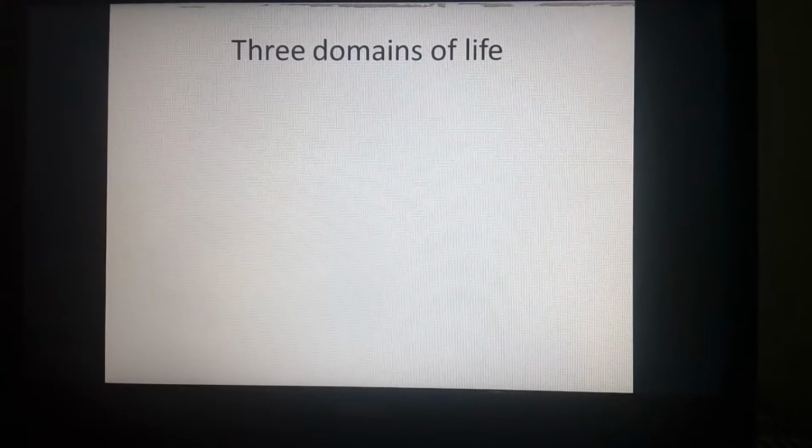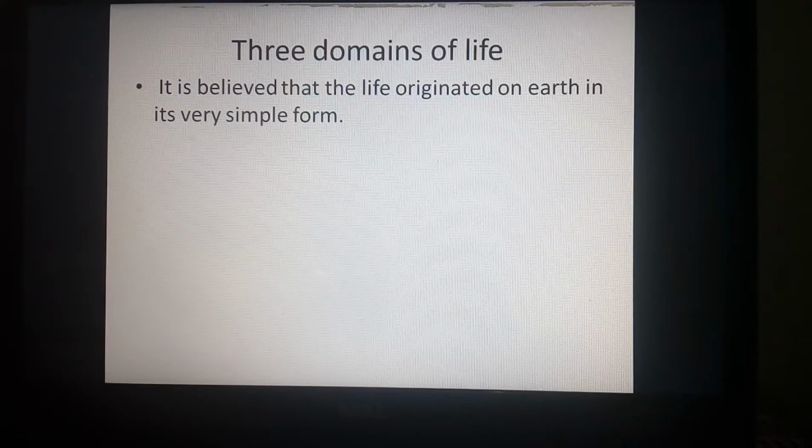Now, the three domains of life is another thing which we should know while studying the systematics of animals, and it is an important thing. In the three domains of life, it is believed that life originated on earth in a very simple form. So whenever we discuss the origin of life on earth, we refer to the Oparin-Haldane theory of chemical evolution of life.